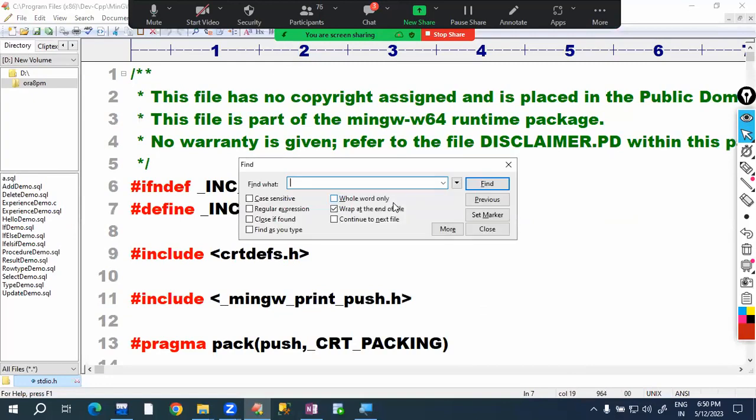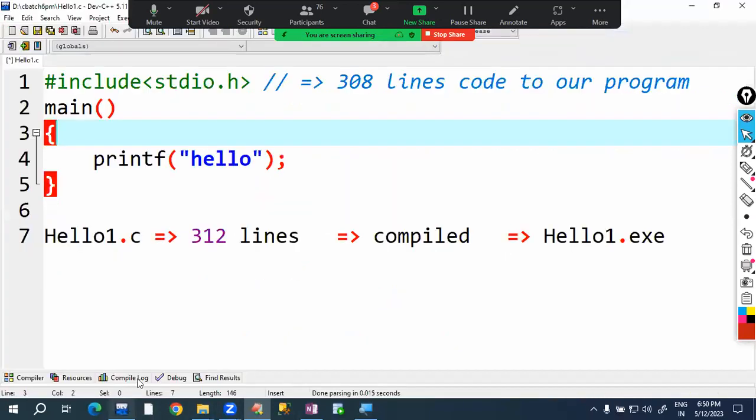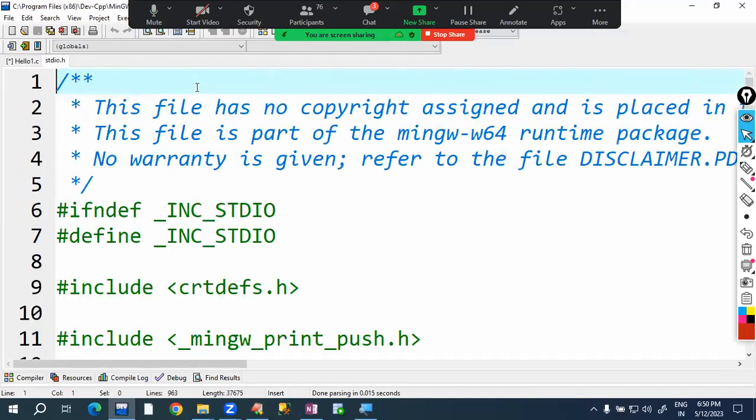I'm searching with Control F. I'm searching for printf. So somewhere printf is defined, or otherwise you can search like this also. On the keyboard, press Control key, click on stdio.h. So it goes to the stdio.h.